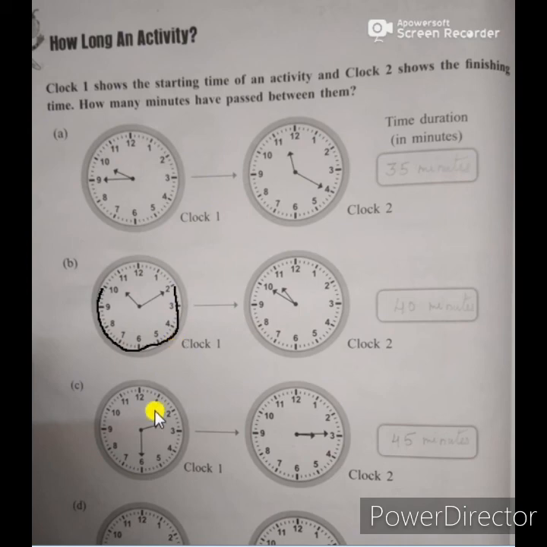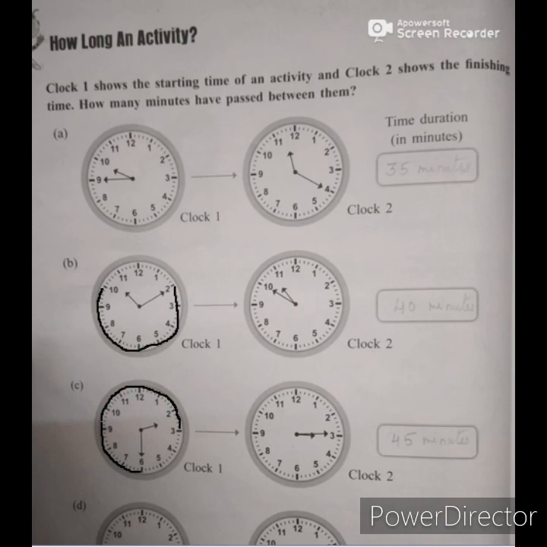Now our third question is that the activity started at 2:30. That means half past two it started, and it ended at 3:15. So how much time did it take? See, from half past to 3 o'clock, that means 2:30 to 12 o'clock, it took 30 minutes, and from 12 to 3 it took 15 minutes. So 30 minutes plus 15 minutes equals a total of 45 minutes this activity took. Students, the movement of the minute hand is from 6 to 3, reaching 45 minutes.